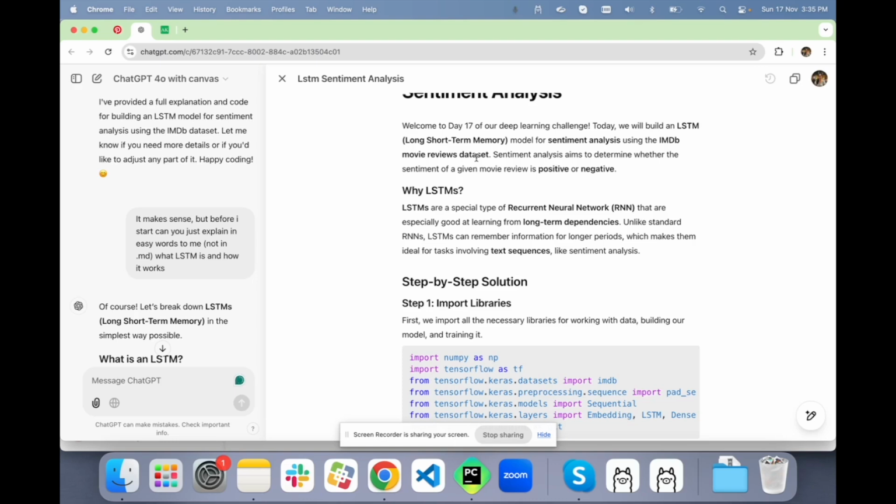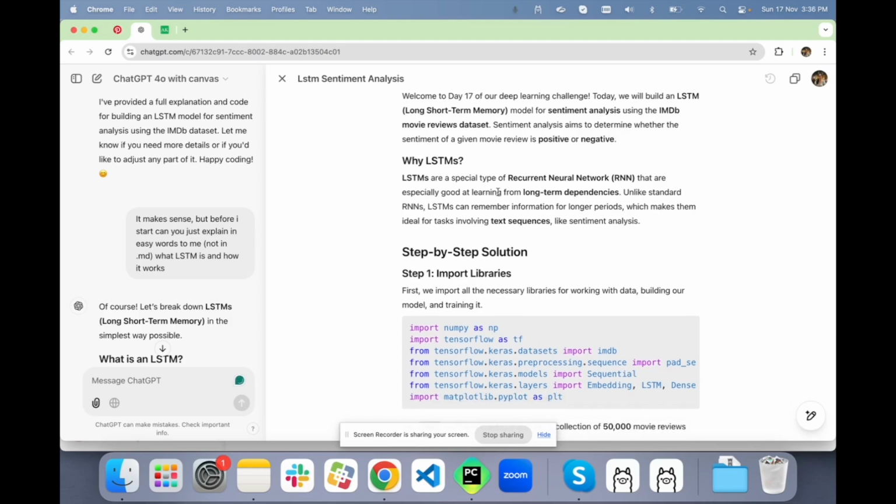Sentiment analysis aims to determine whether the sentiment of a movie review is positive or negative. So there are two options, positive and negative. That means it is a classification type problem. We have to estimate the sentiments into negative and positive classes.